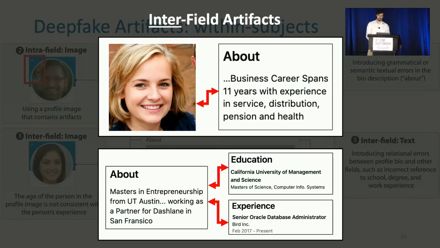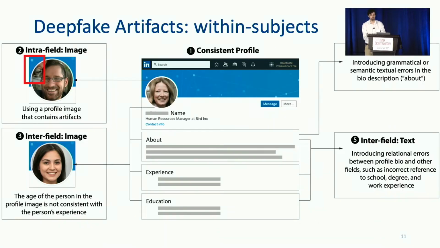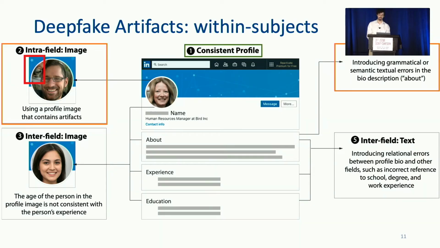To investigate the effect of mismatches between fields, we created a set of profiles with interfield artifacts. Profiles with interfield image artifacts contained a user image that was far too young for their experiences, while profiles with interfield text artifacts contained an about summary with incorrect references to other portions of the profile. During this task, participants saw one consistent profile, one profile with an interfield artifact, and one profile with an intrafield artifact.